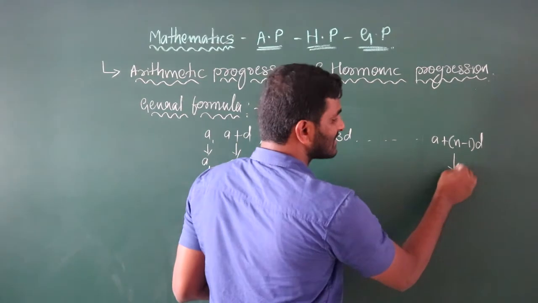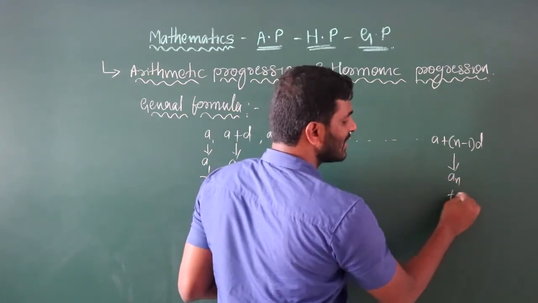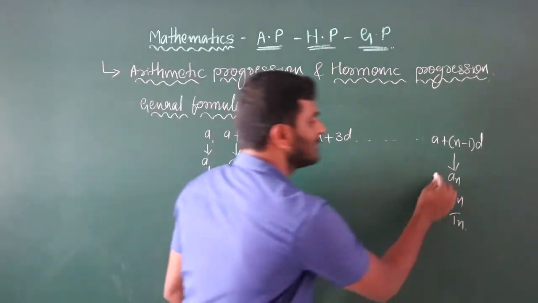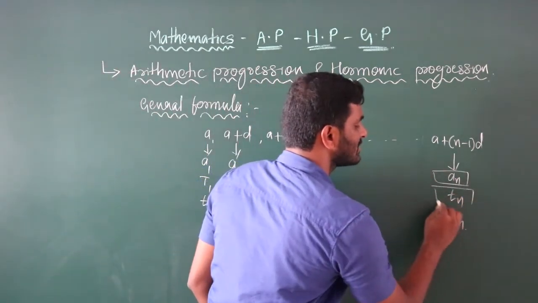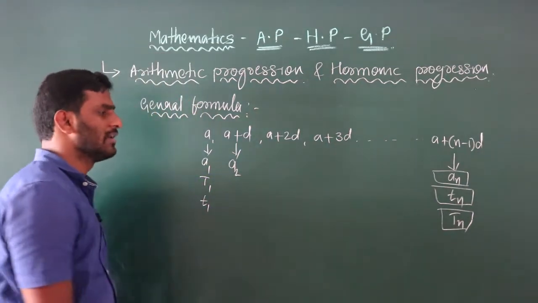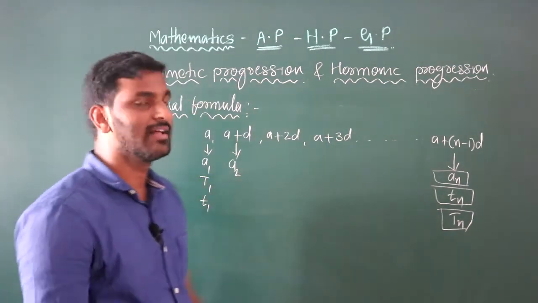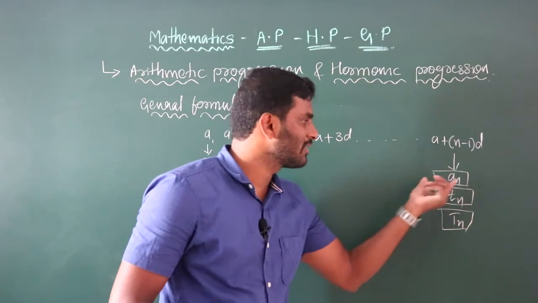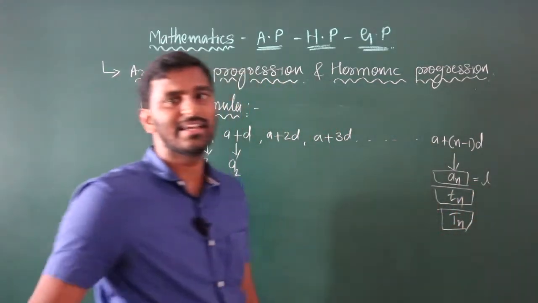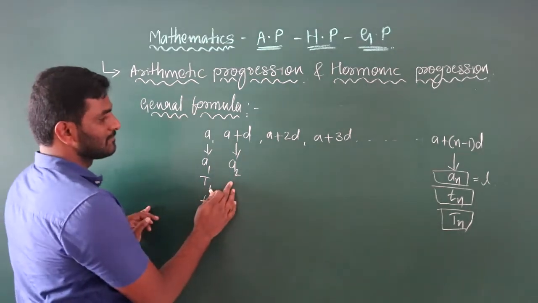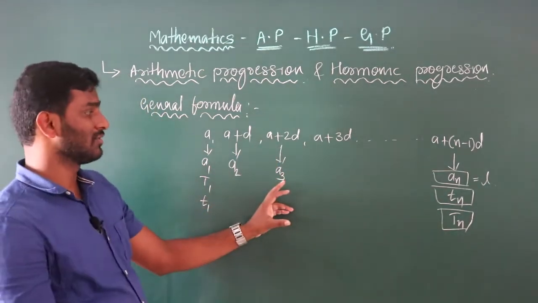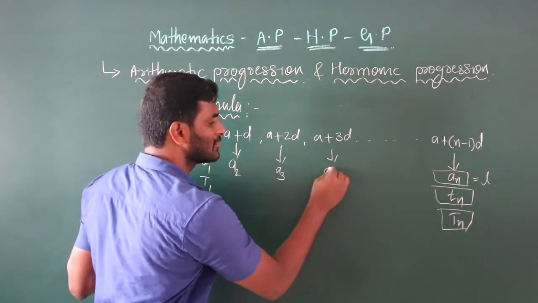The last term is an, or tn, either small letter or big letter T. You can choose any one. The nth term we denote like this, otherwise we can denote it with the last term as an. The second term is a2, the third term is a3, and the fourth term is a4.